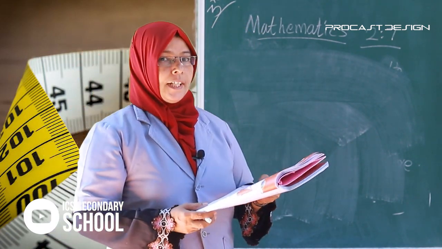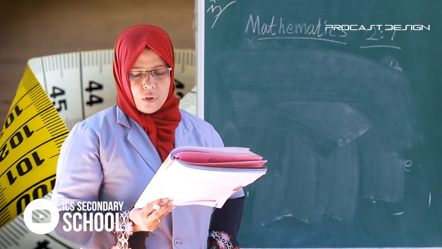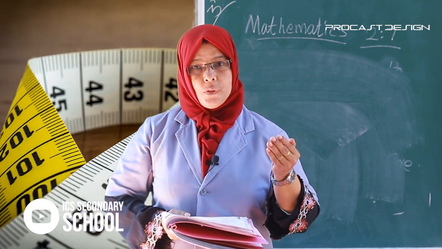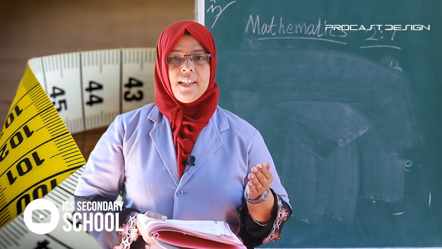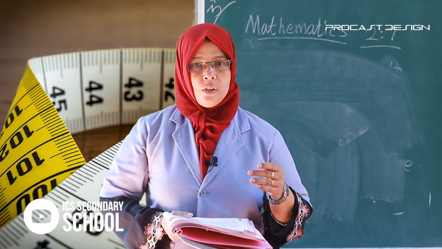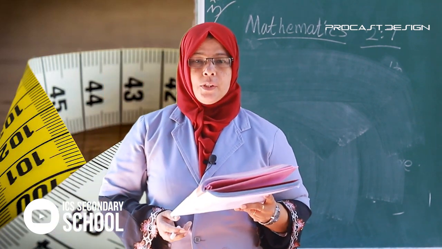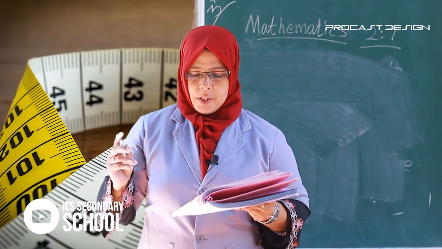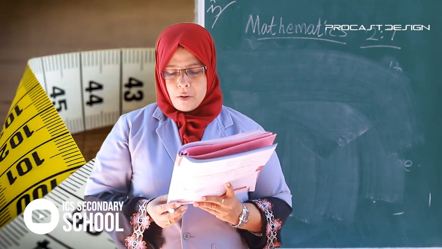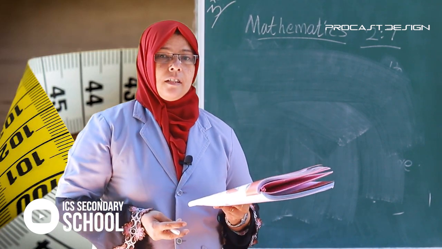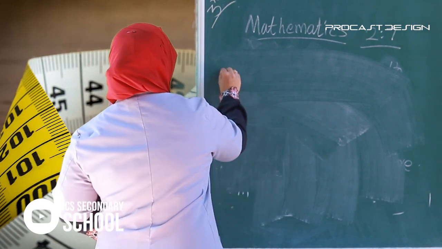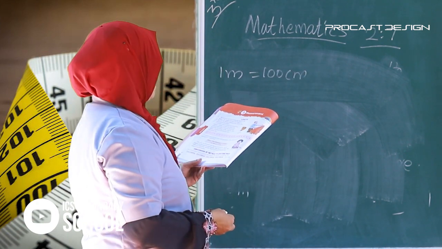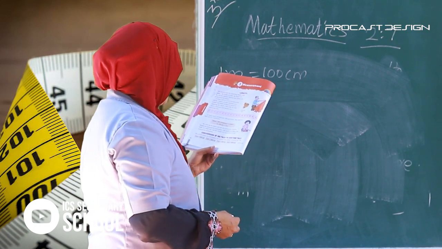To convert meters to centimeters, we multiply the number of meters by 100. 100 centimeter equal to 1 meter, or 1 meter equal to 100 centimeter. 1 meter equal 100 centimeter.